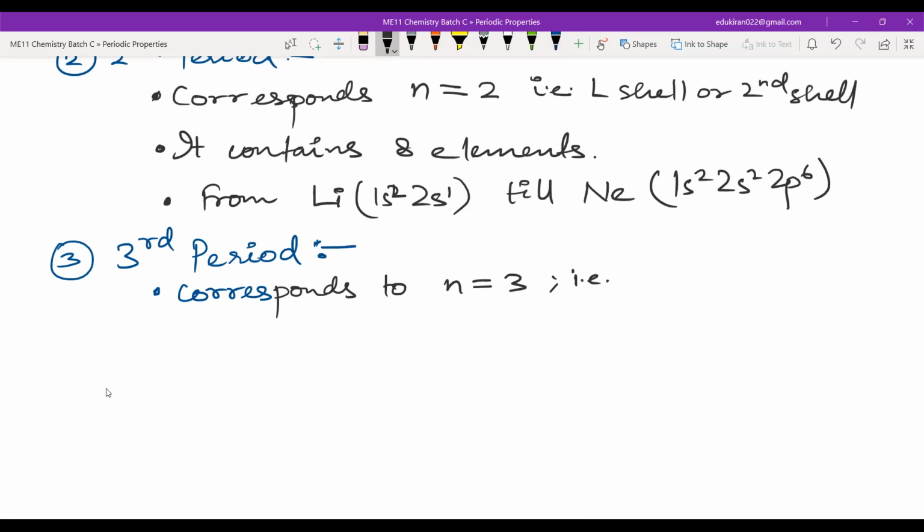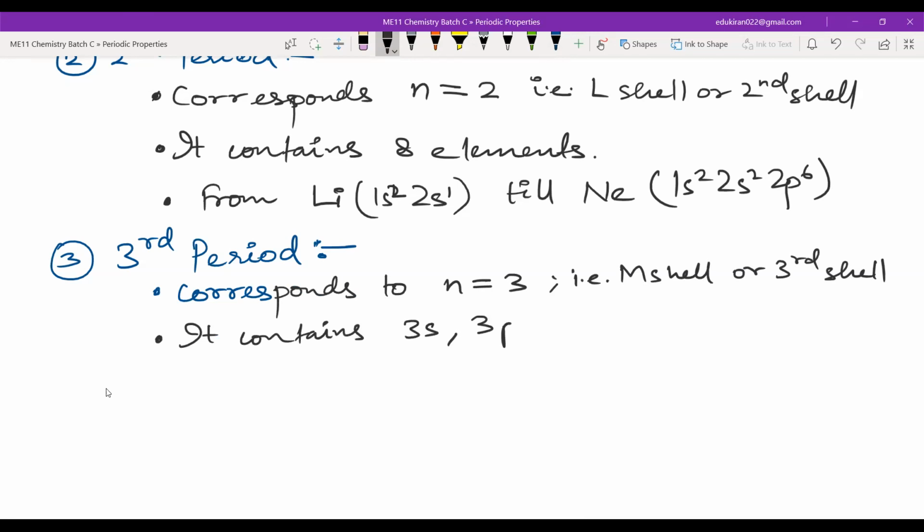K, L, M. Third shell. Now, which orbitals does it contain? It contains 3s, 3p, and 3d, right? But